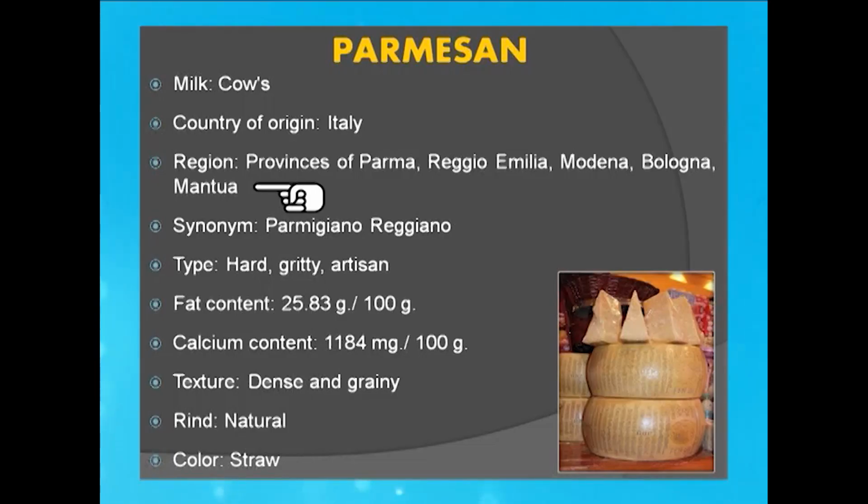If you consume this cheese elsewhere, it means it has been produced in those regions and brought from those regions. Cow milk is often used for production, and it is often called Parmigiano Reggiano because of the regions. Here we can see the texture is very dense and grainy, and it has a natural rind. It is consumed on a worldwide basis by several people, but the specific region is in Italy.